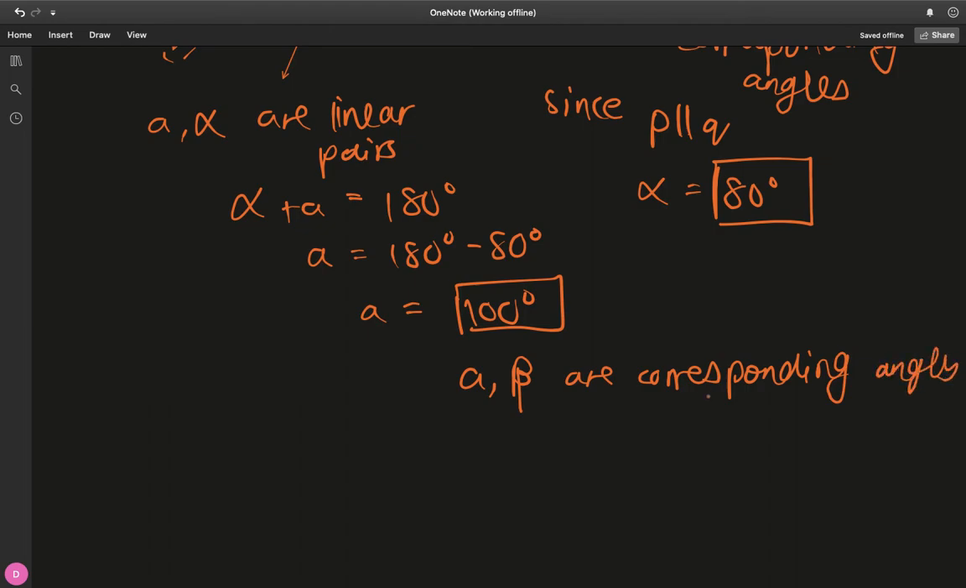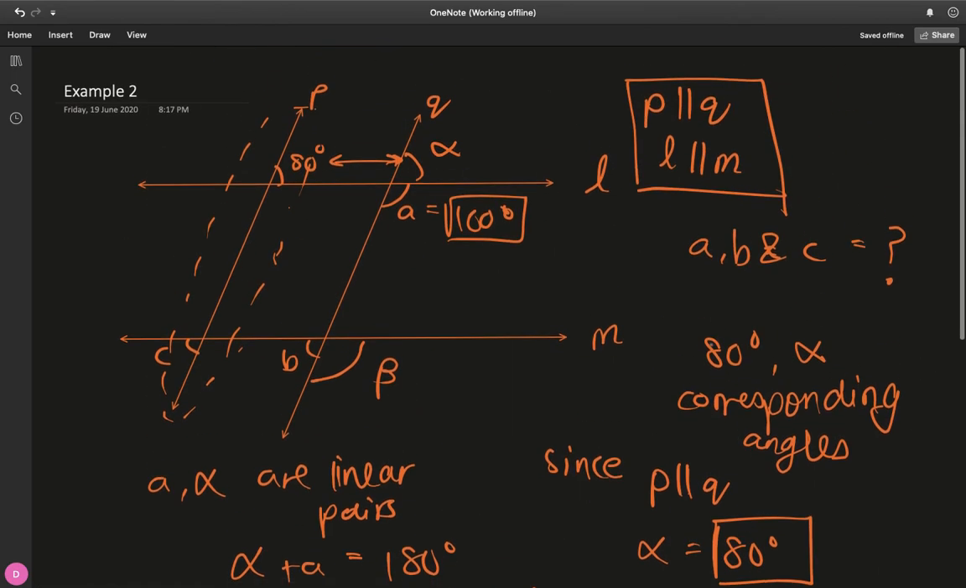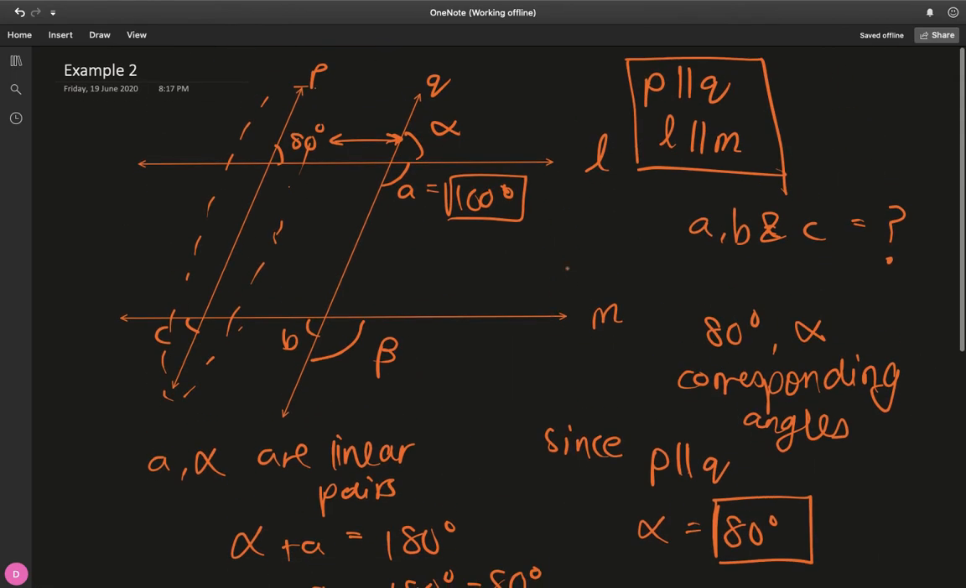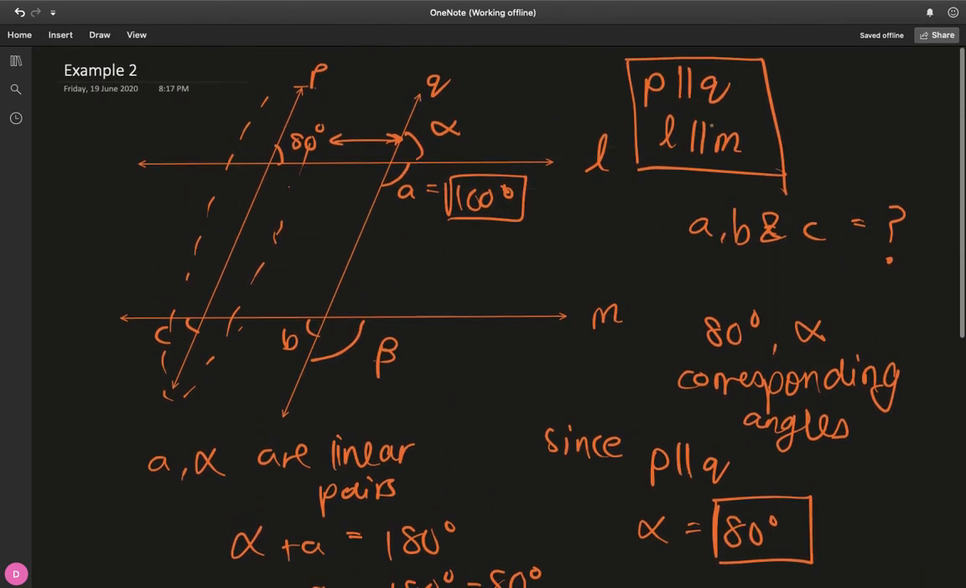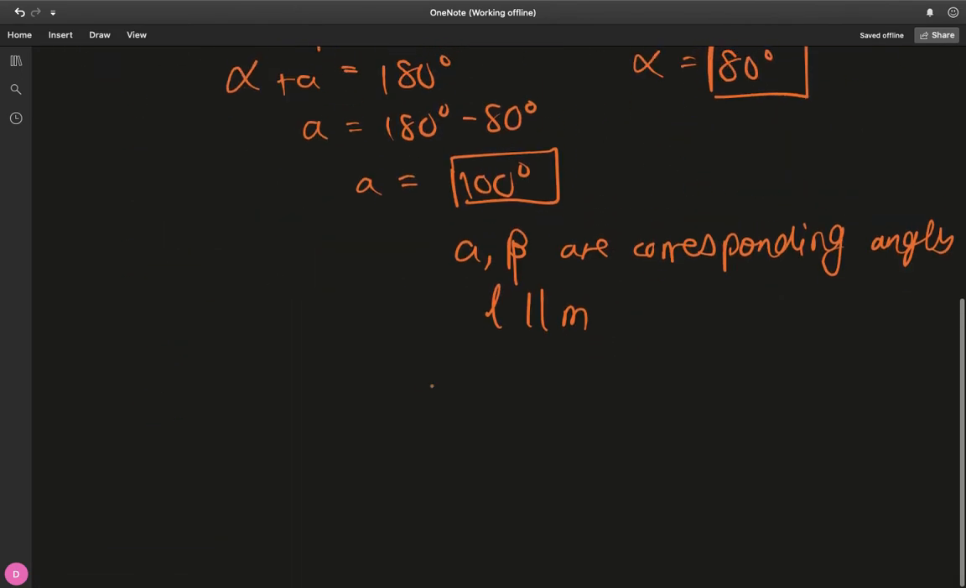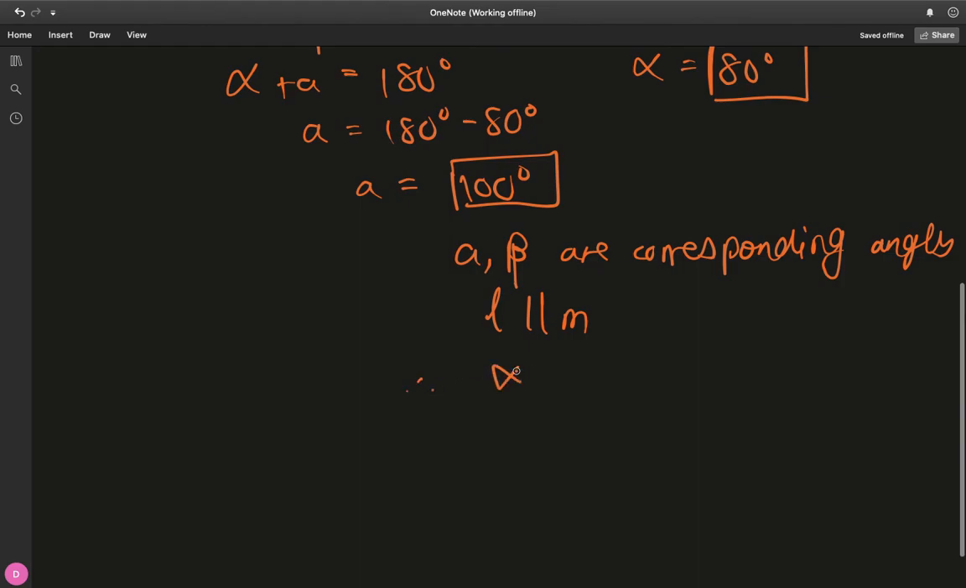But are they equal? Again, for equality we needed the parallel condition, right? Notice that L and M, the concerned lines, are parallel. So L is parallel to M. We had this from the start. Therefore, A must be equal to beta, and A is 100 degrees, so beta must be equal to 100 degrees.